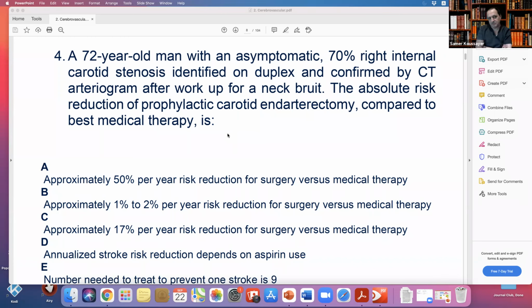That's almost 50%, yes. But this is over 5 years, remember. The study was 5 years.